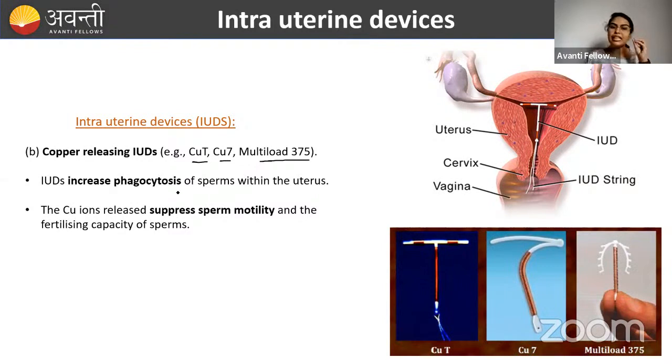There will also be an increase of phagocytosis. I hope you all know what phagocytosis is. Phagocytosis means engulfing of a substance. Phago means engulf, cytosis refers to the cell. So engulfing of any cell, that process is called phagocytosis. Here, phagocytosis of sperm is happening. Sperms are getting engulfed by the immune particles. Clear? So remember the examples: copper T, Cu7 and multi-load.